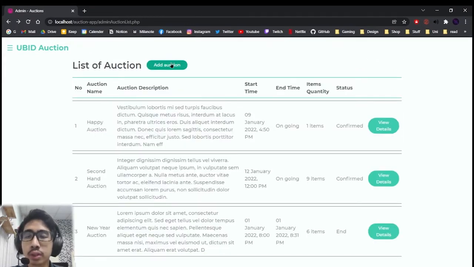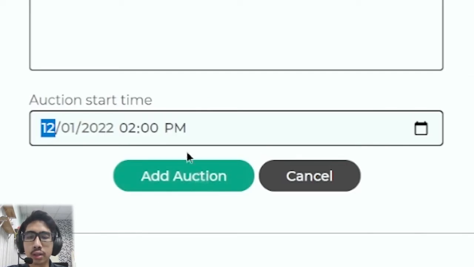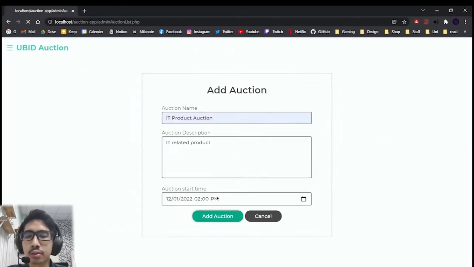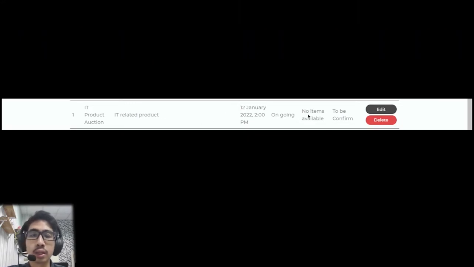We can also add a new auction. So here we can add the new auction. We can enter the auction name, auction description, and select the auction start time. Here we can only select 2 weeks ahead. So we select the date and the time for the auction, and we add the auction. So the new auction will be added.